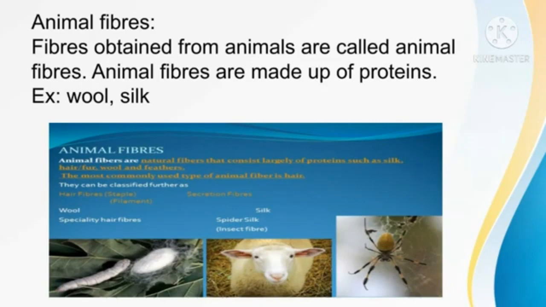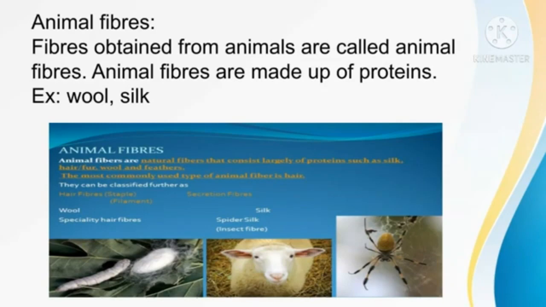Plant fibers are made up of cellulose. Animal fibers are made up of protein.